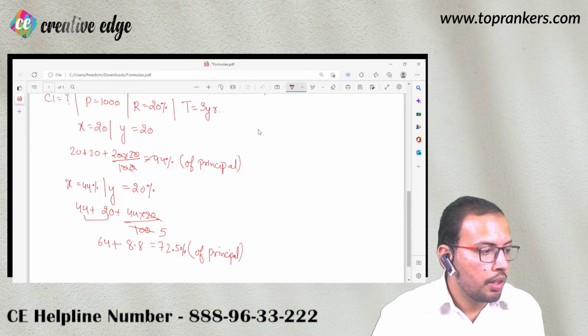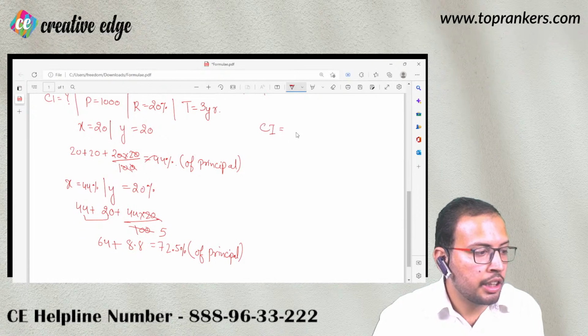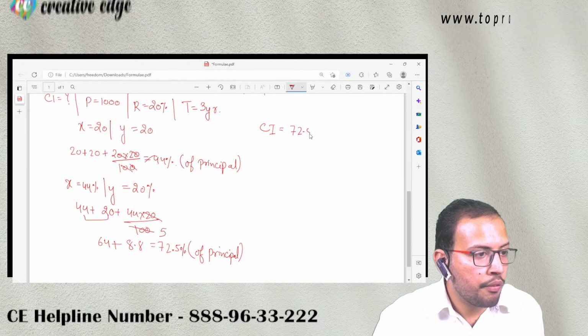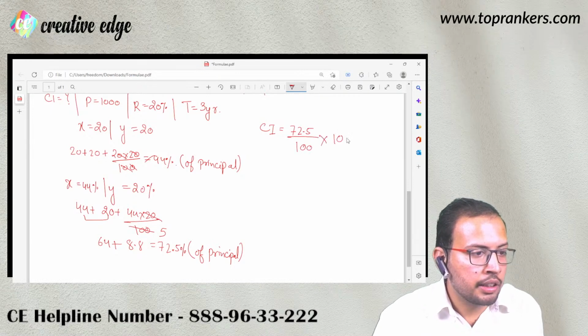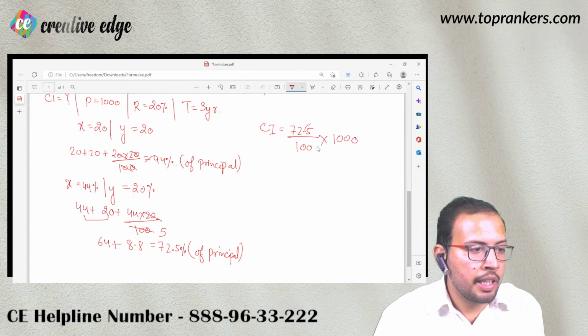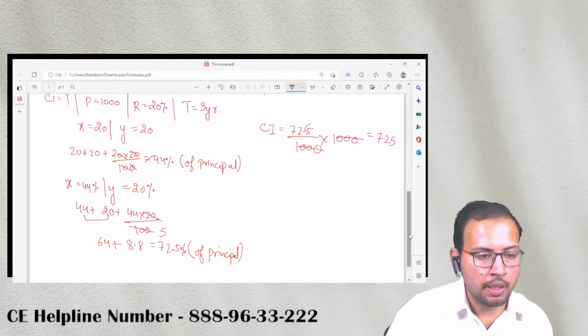So अब यहां पर compound interest आपका जो रहेगा, that is going to be 72.8%. Percentage means divided by 100 of principal, that is 1000. So decimal हटा के एक 0 लगाया मैंने, 000 cancelled out. 728 is the compound interest after 3 years.